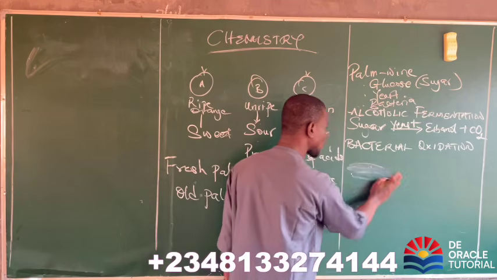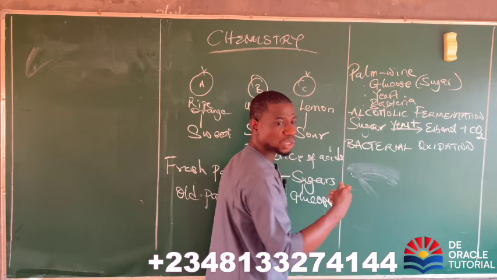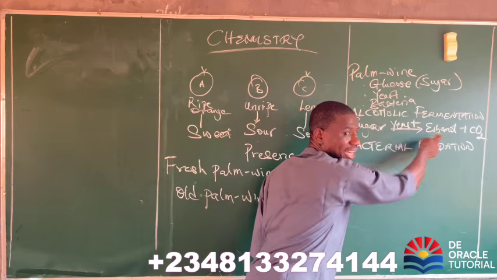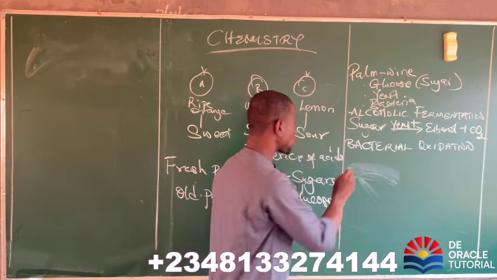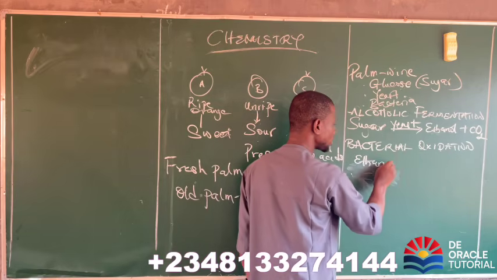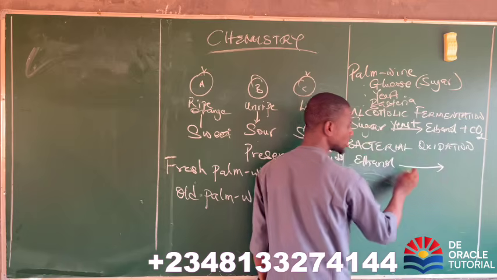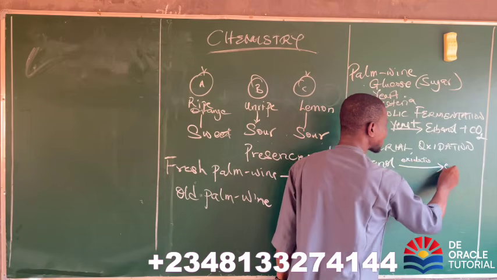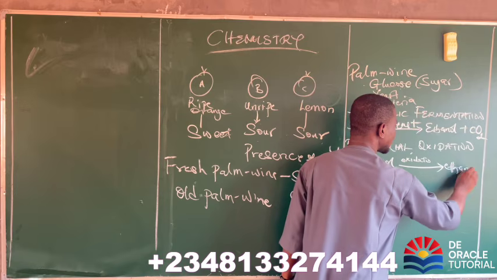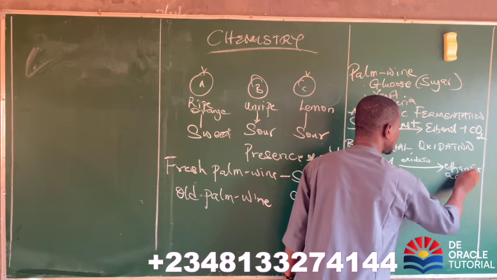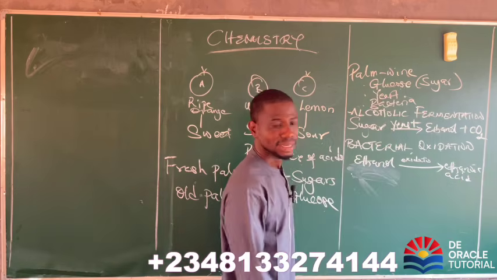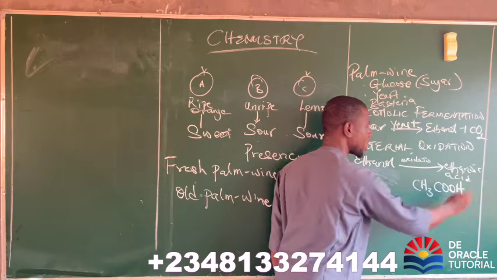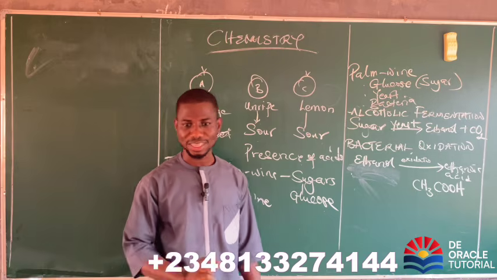So in this case, there will be oxidation. What are we trying to oxidize? We are trying to oxidize ethanol. Is that clear? So we have the ethanol, and it will be oxidized to form what is called ethanoic acid. Do you know the formula of ethanoic acid? It is CH3COOH. That's the formula of ethanoic acid.